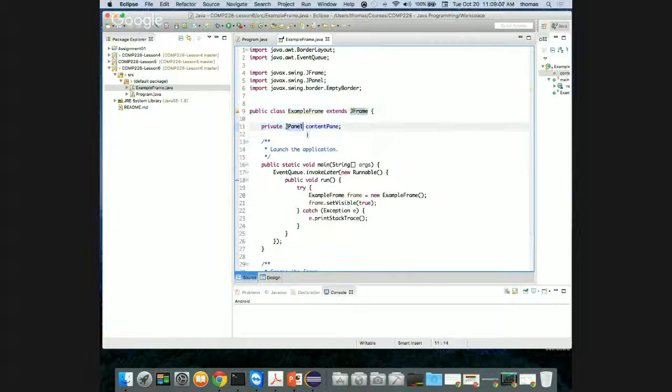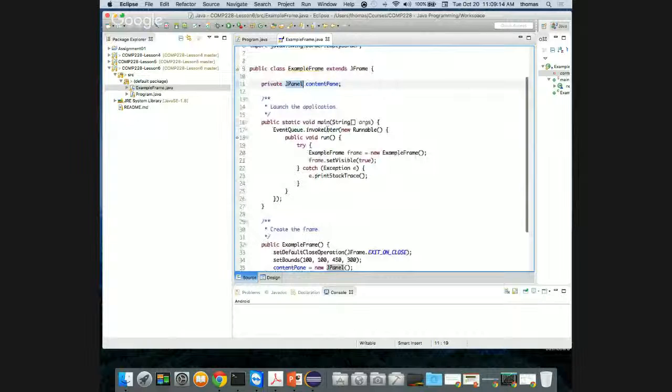And then I also declare a private JPanel component. Don't worry about this right now. I'm just showing you how it looks. We can review the code together, right? And then where it says launch the application, right?